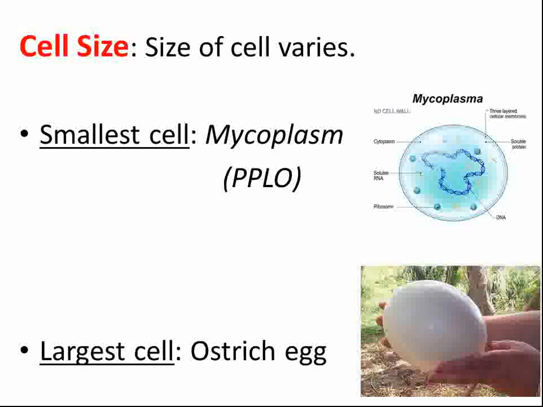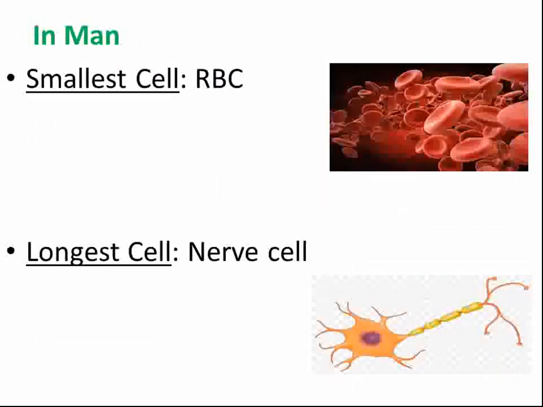The largest cell known is the ostrich egg. You can see through the diagram also, this is the largest cell discovered yet. Now I am talking about humans. The smallest cell in humans is RBC, that is red blood cells, red blood corpuscles. They are the smallest cells present in humans. And the longest cell present in humans is the nerve cell. These types of things are not given in NCERT, so you can note them down from the examination point of view. For competitive exams also it will help you in future.